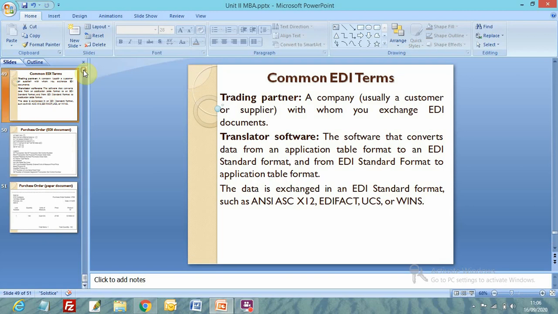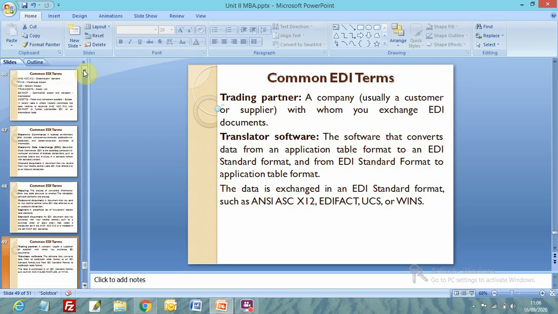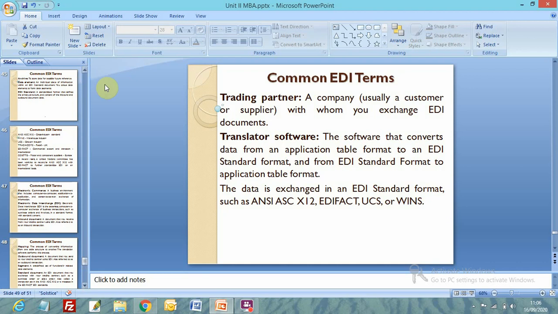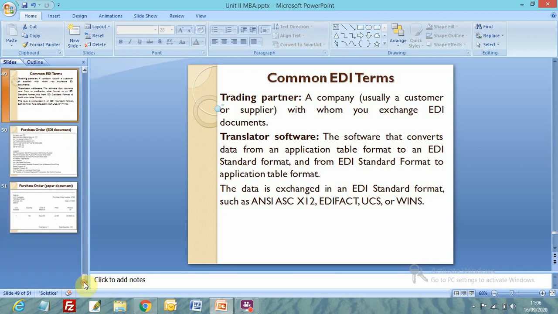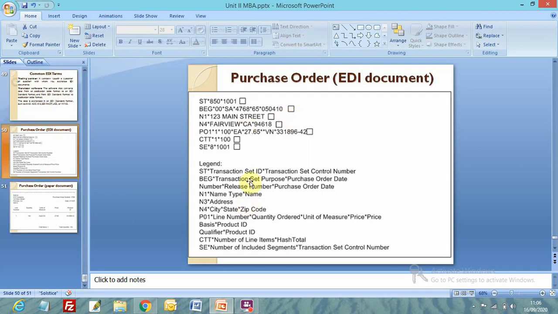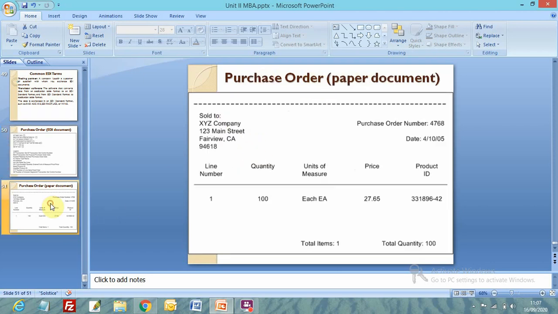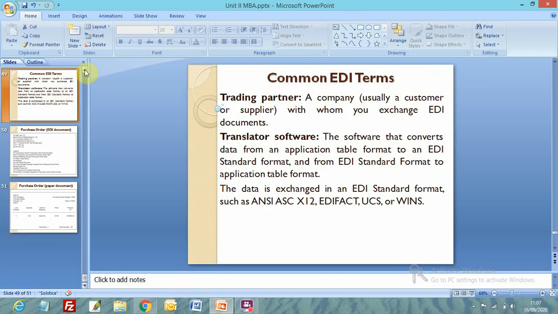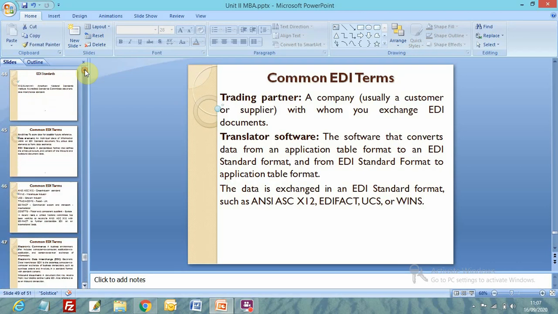So this is about different EDI standards, different EDI terms, and how a sample EDI order looks. This is the sample EDI purchase order format, the EDI document, and this is a paper document. We all know about this. We receive them multiple times from different organizations, and similarly we receive invoices, bills of purchase, and all, right? And this is about EDI.